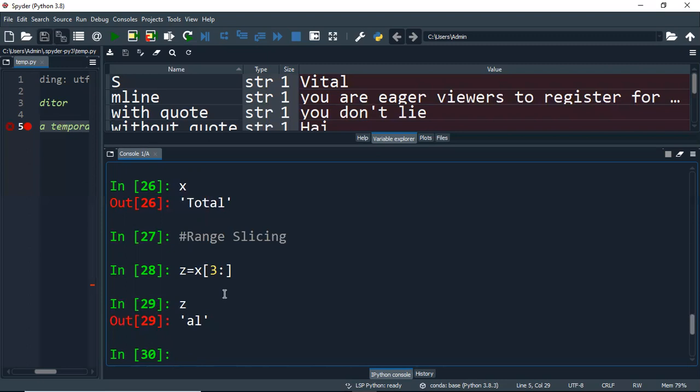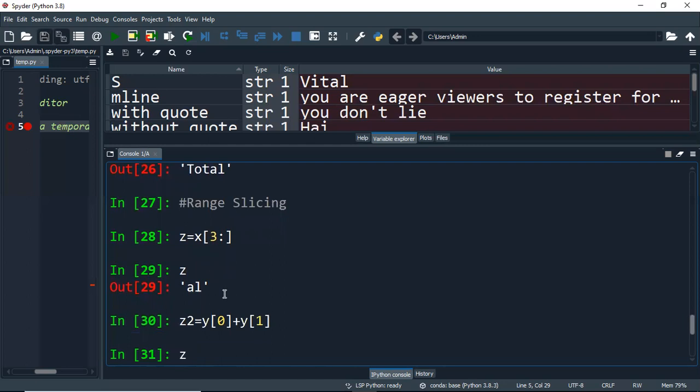Now I give z2. I am using another variable called z2, where I give y of 0. I am extracting one character after another and trying to combine them separately. Okay, this is also possible. I am extracting the character in the first position in the y variable, plus I am extracting the second character which is in the index position 1.